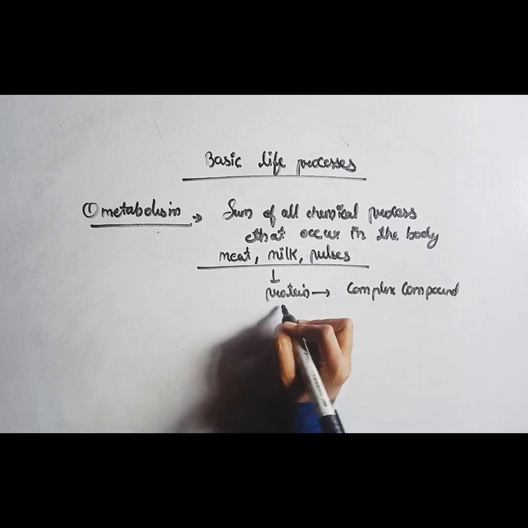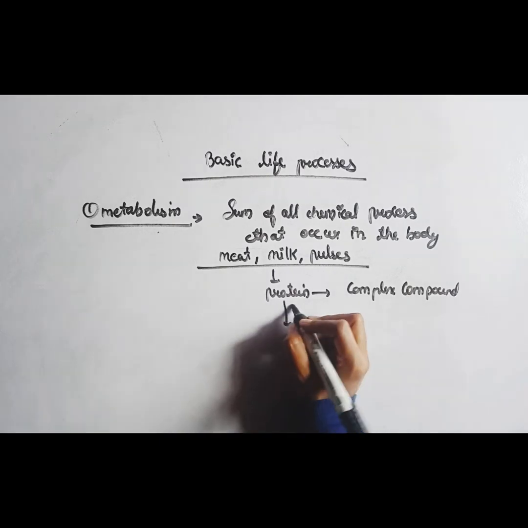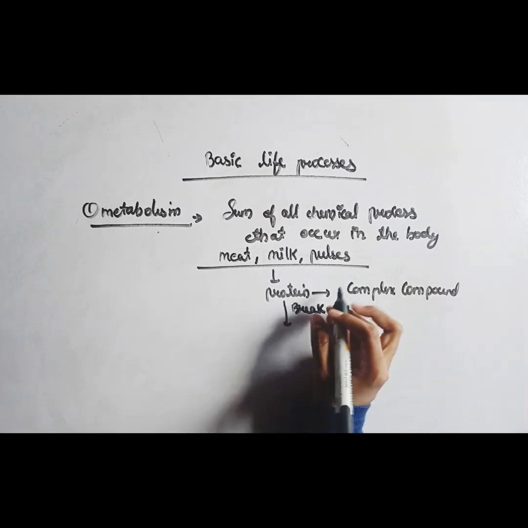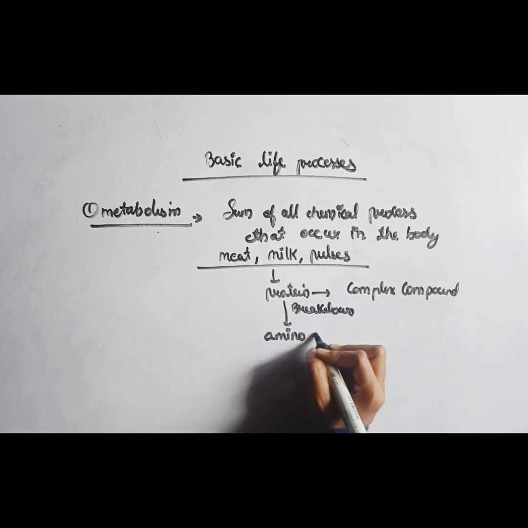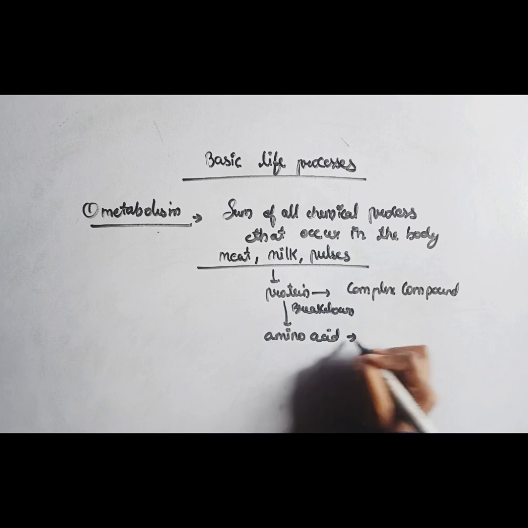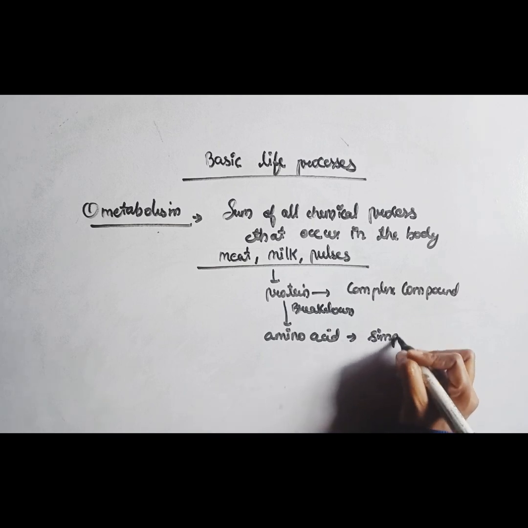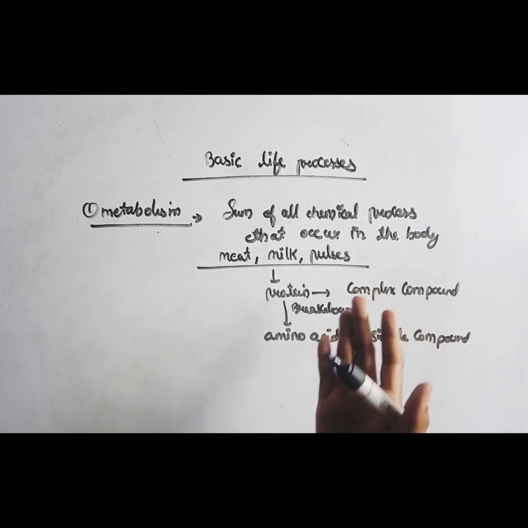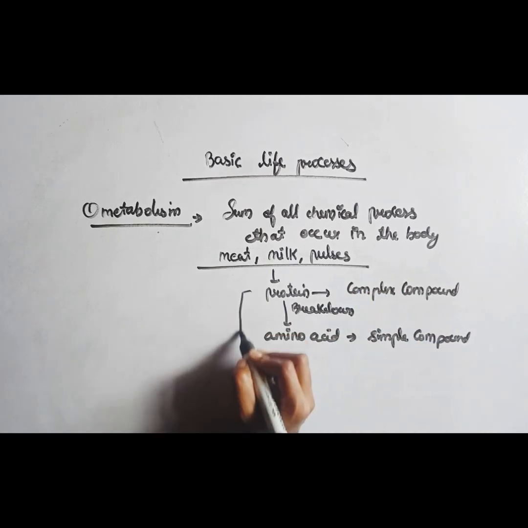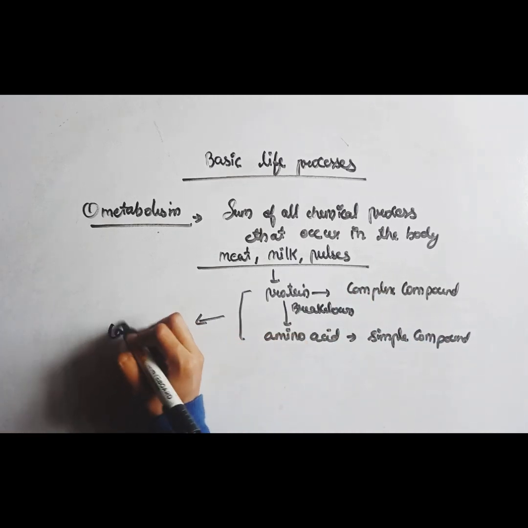This protein breaks down into amino acids. Amino acid is a simple compound. So when protein is broken down into amino acids, this is catabolism.